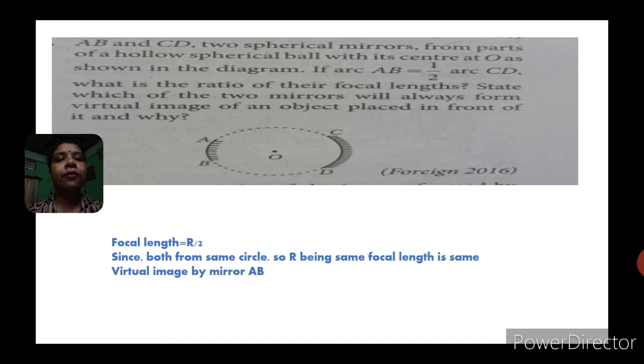Now if I look at the figure, I can say that whether it is the AB mirror or the CD mirror, both are formed from the same spherical surface or spherical ball.